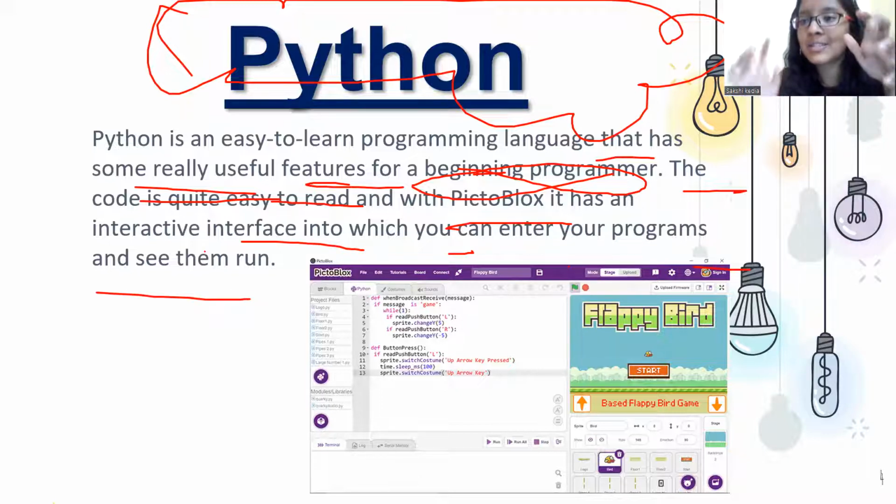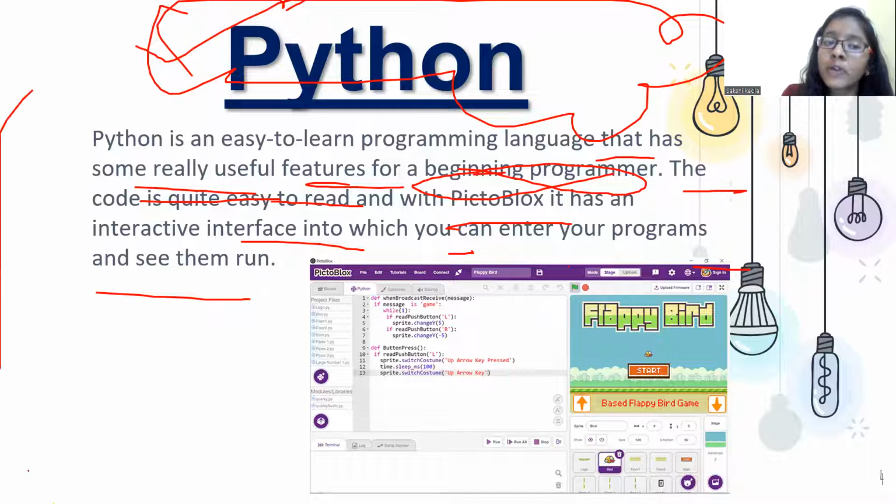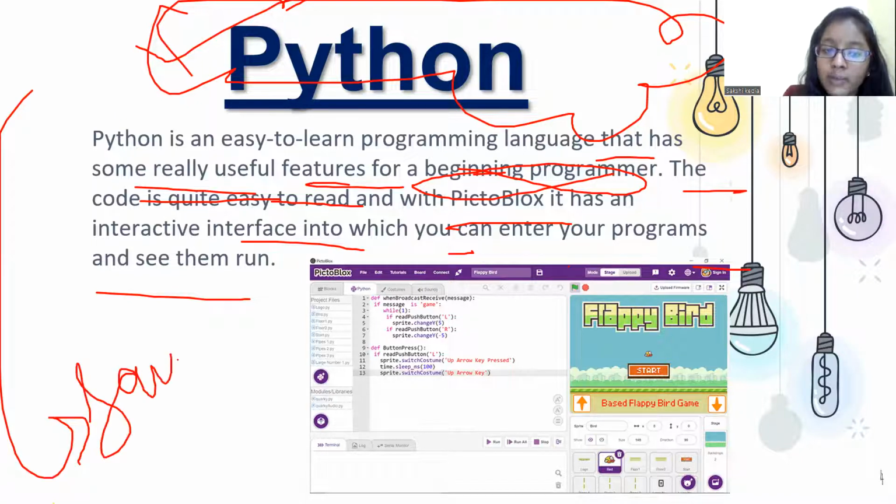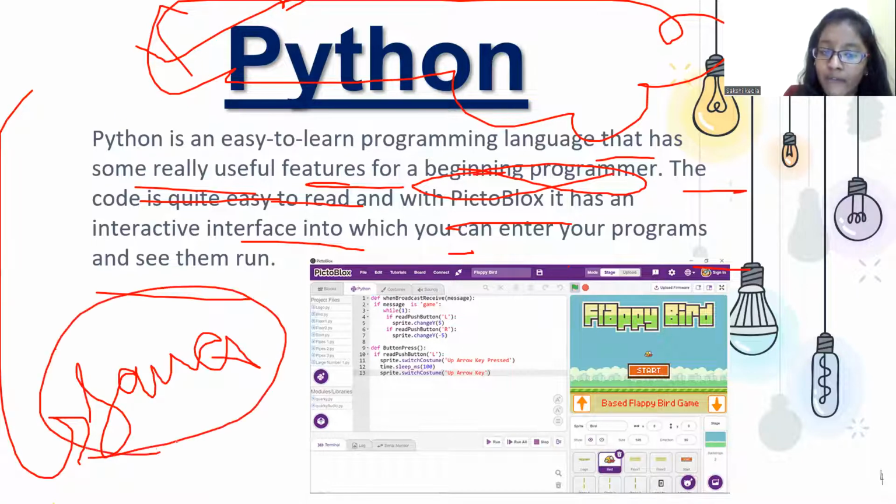Python is the easiest one to learn, because if you go to college, you will see that everybody knows Python. If you learn Python first, it becomes a little easier to learn other programming languages like Java, C++, and many others.